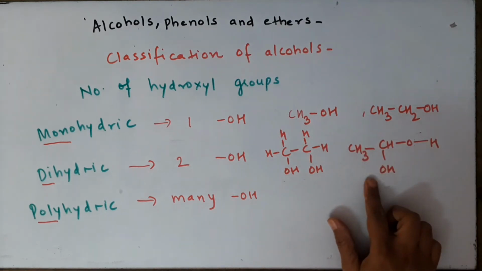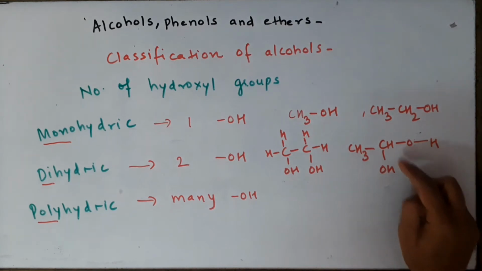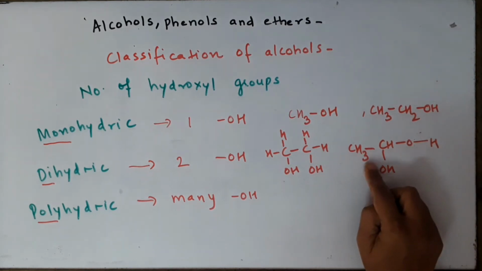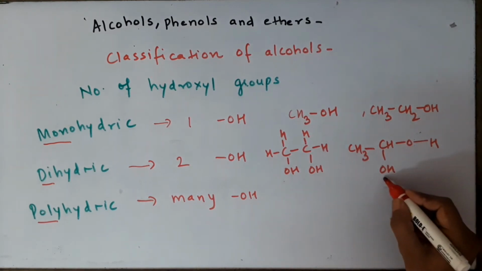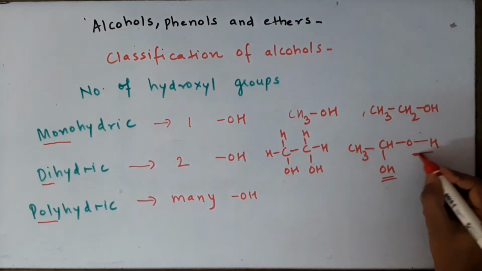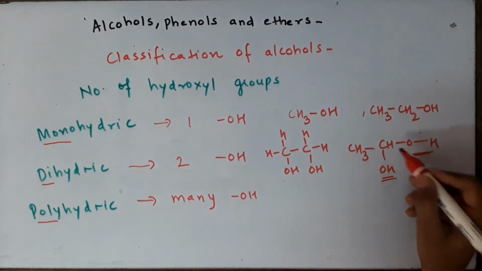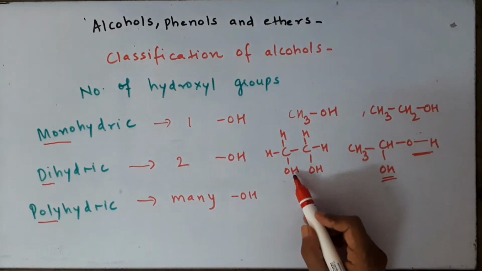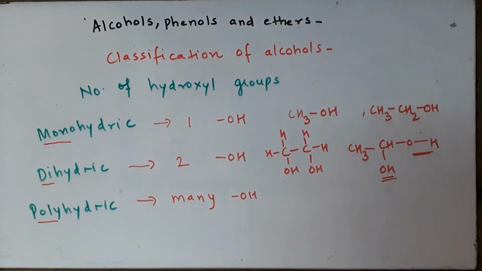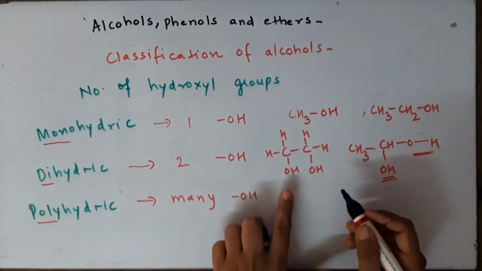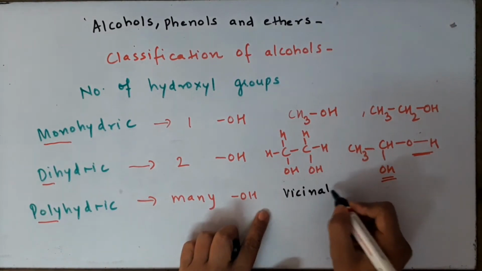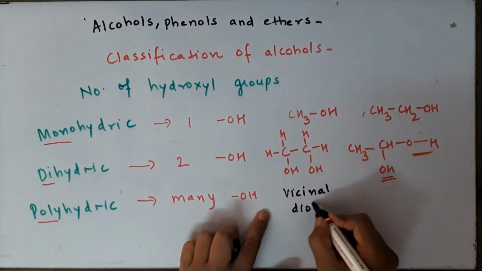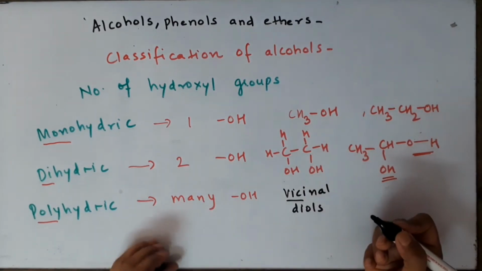The second type of dihydric alcohol which I have taken is 1,1-dihydroxyethane, or we can say ethane-1,1-diol. Now this compound has got both the OH groups attached on the same carbon atom, whereas here both the OH are attached on the adjacent carbon atoms. So here we come to a new definition of dihydric alcohols. If the two OH are attached on the adjacent carbon atoms, these kind of alcohols are called vicinal diols, or simply vic diols.